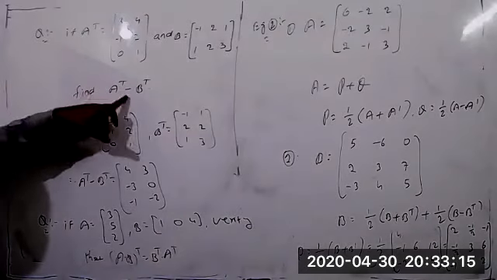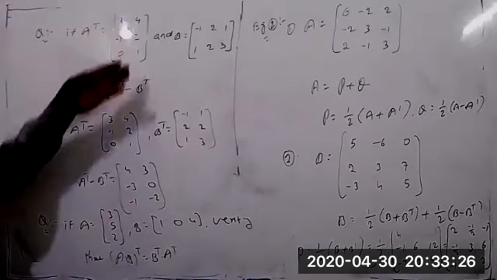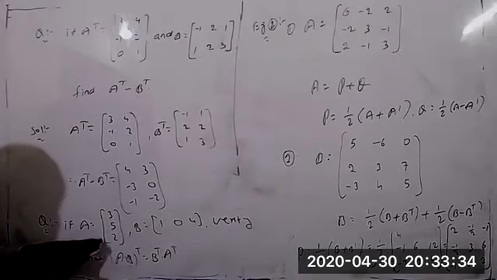Find the value of A transpose minus B transpose. Sir, it's not the same, sir. This is 3, 4 and 4, 3. It's reversed.